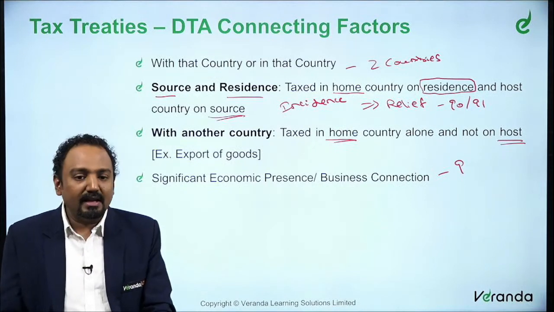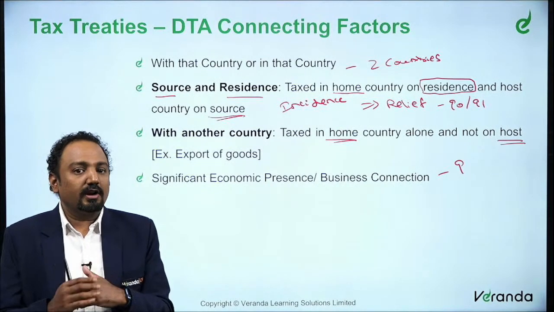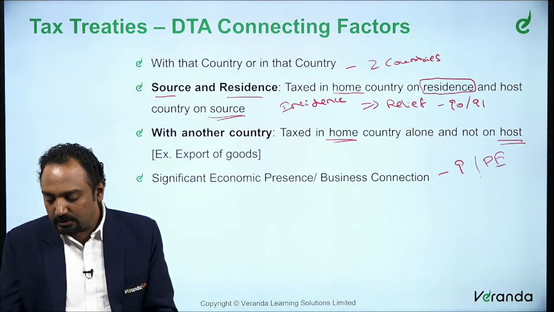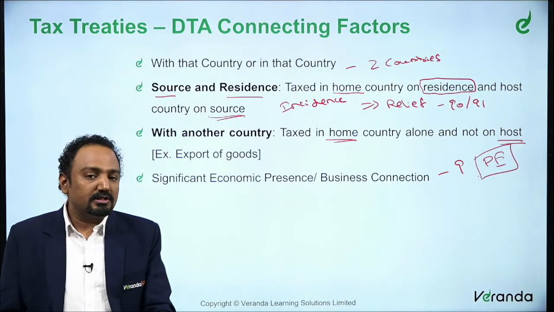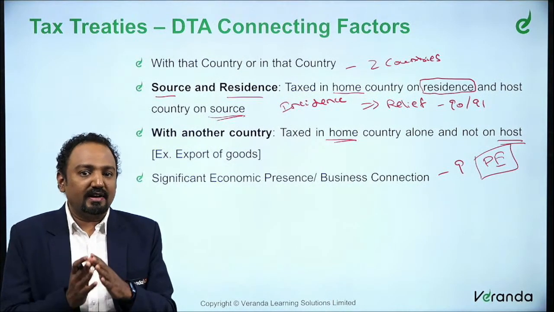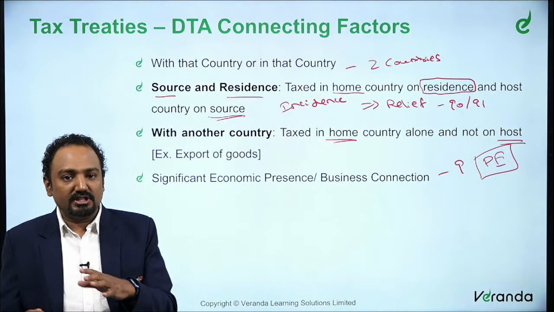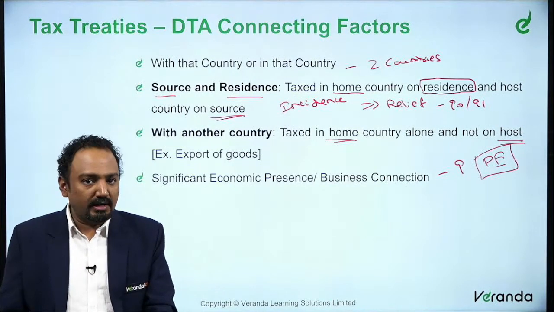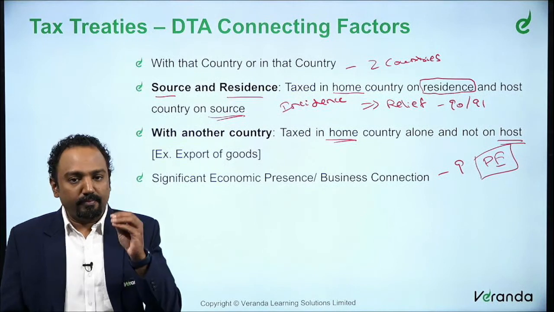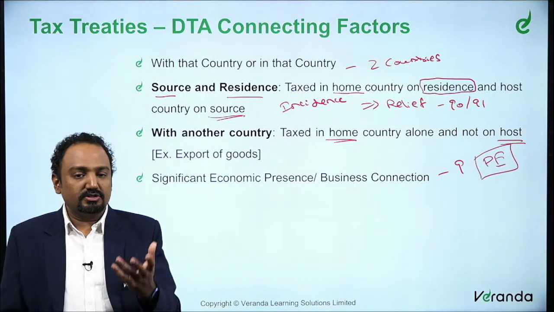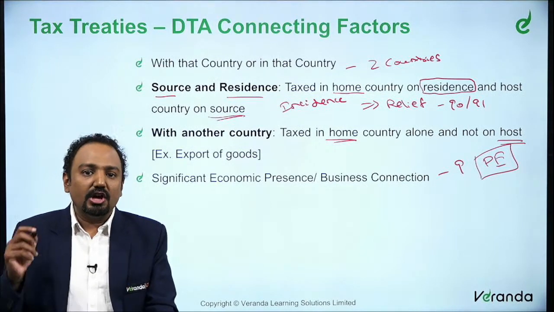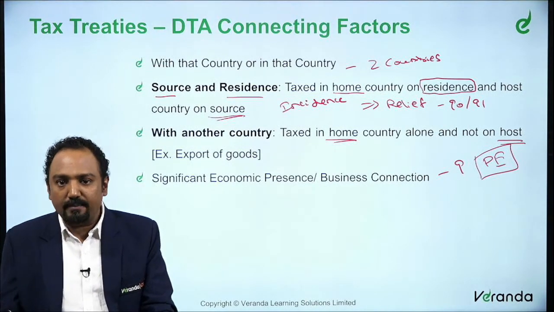That is what we call business connection, or in international terms we call it what? Permanent establishment. In international terms we call this permanent establishment. Specifically in India, it has been defined as business connection in section 9, subsection 1, clause 1. And it also includes significant economic presence for certain transactions, such as advertising, marketing, and certain such specified transactions, where your significant economic presence also comes into the picture.